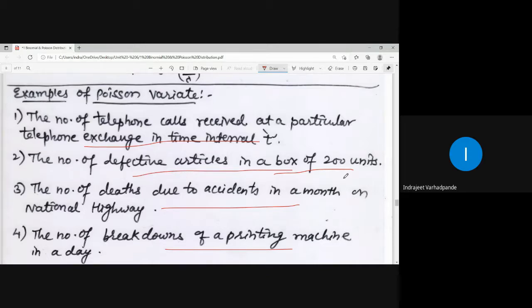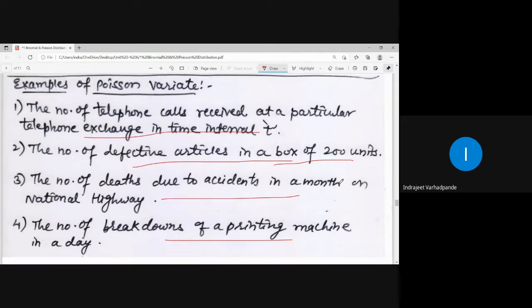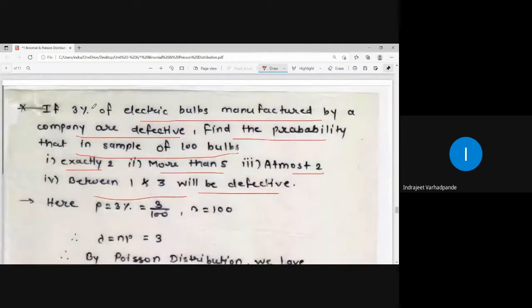In general, whenever the number of trials or the total amount is very, very large, and as compared to that, the success rate is very, very negligible or small, in such cases we will be applying the Poisson distribution.